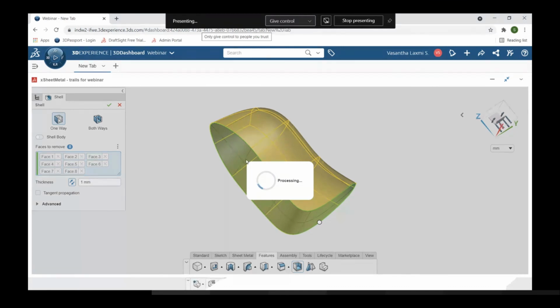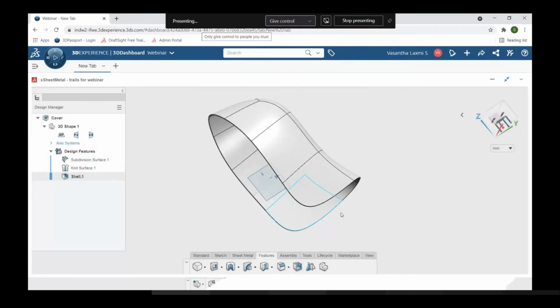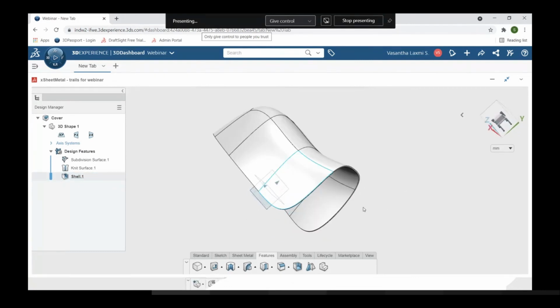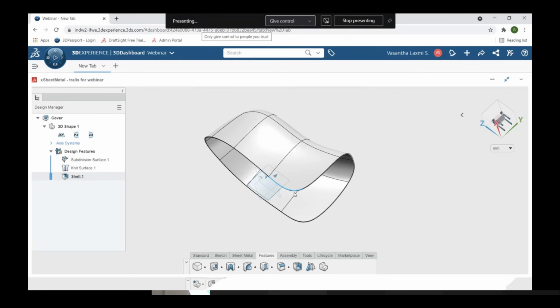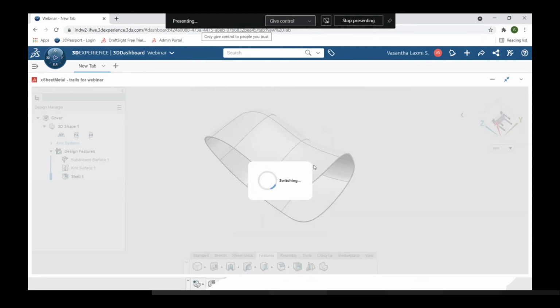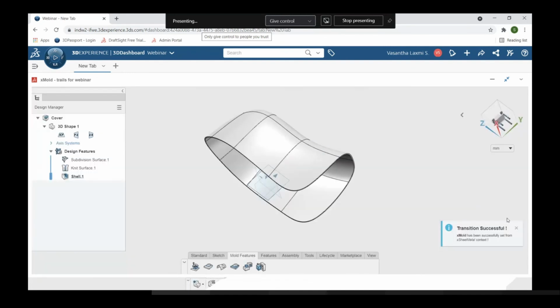So now the part will be created with the process of shell. So here you can see the preview of the component, how it has been changed. So now I'm switching into X mode. As we know, by clicking the X key from the keyboard, you can directly and automatically switch into X mode. So here you can see the X mode app. Click on it, so it is being switched into X mode. You can see the notification over here, and also you can see the X mode environment.